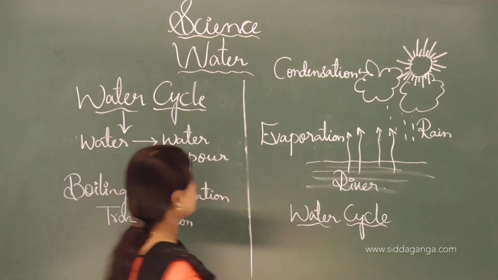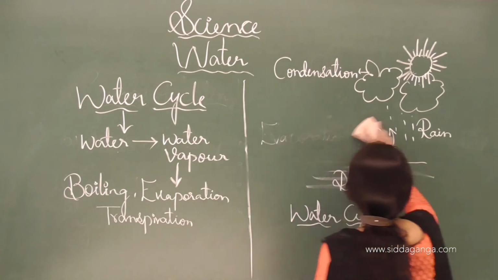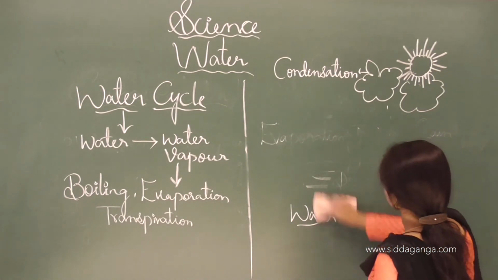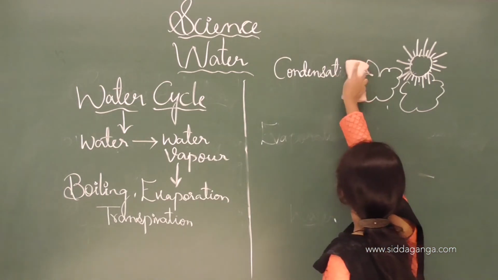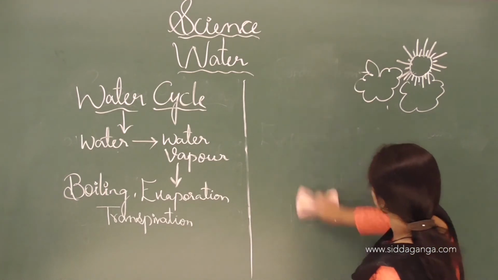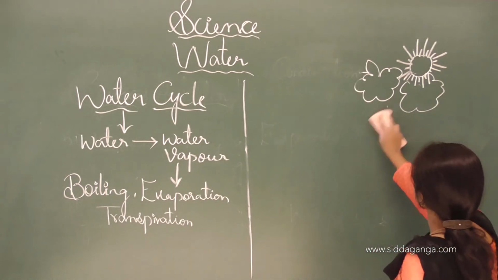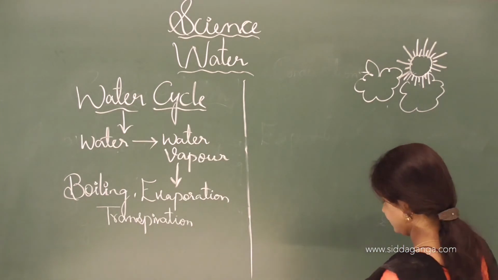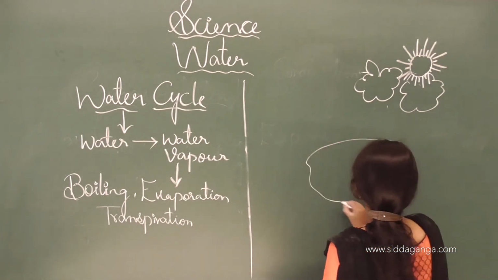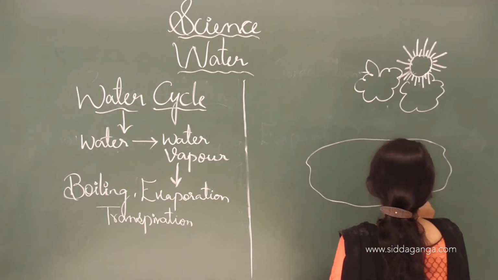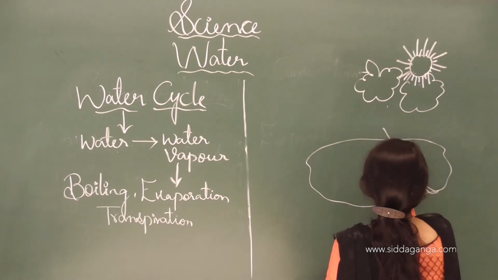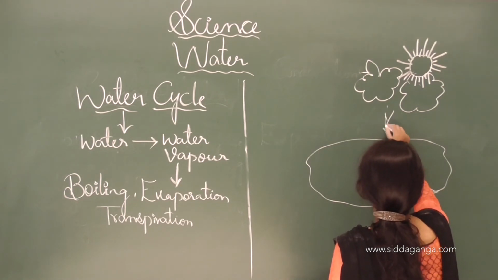I will draw the diagram here. See, consider this is a lake or a pool, and here the plants will be present, that is a tree, a coconut tree.